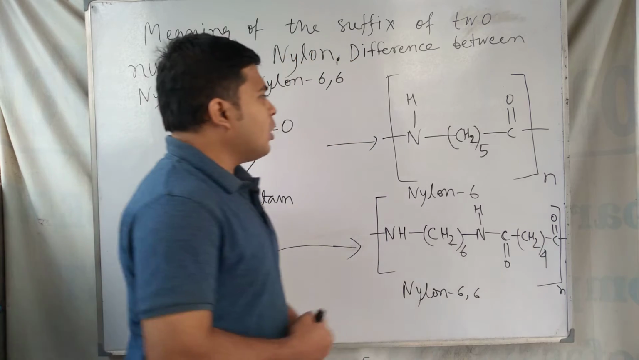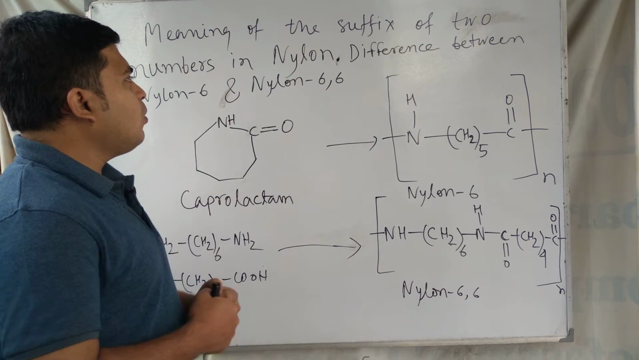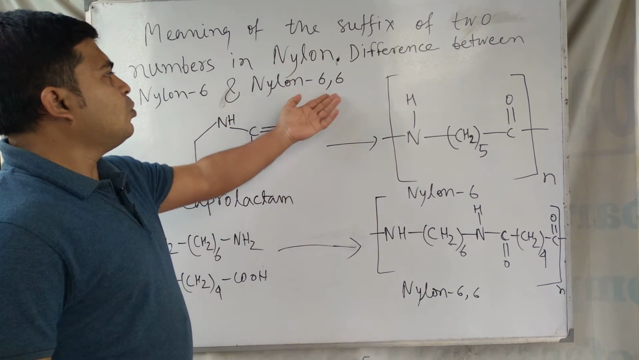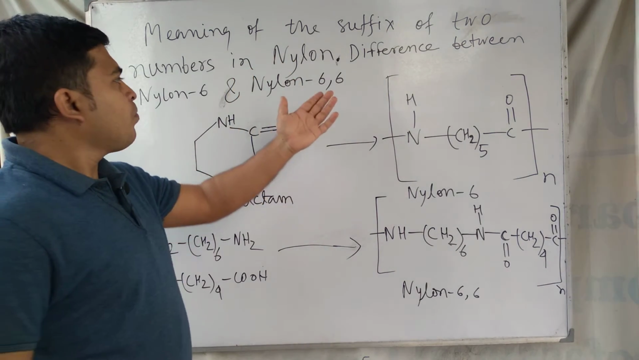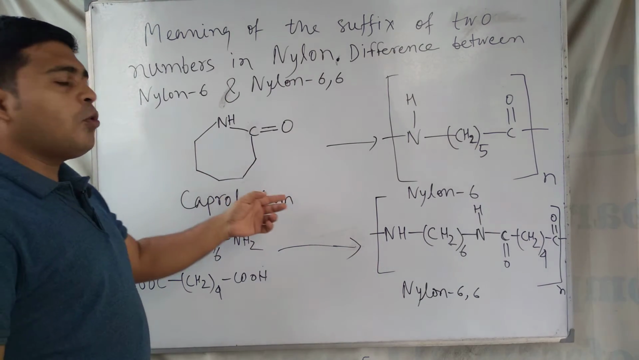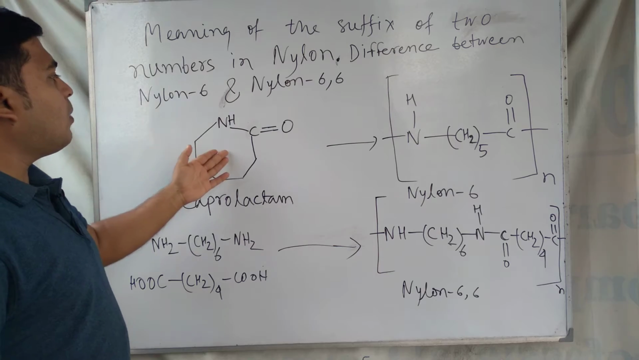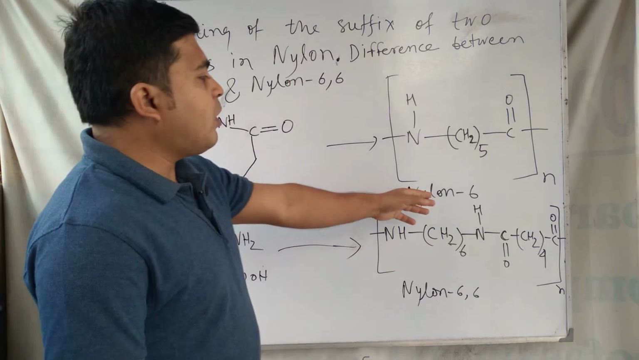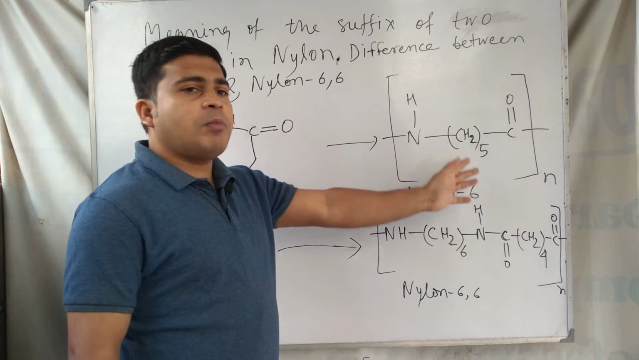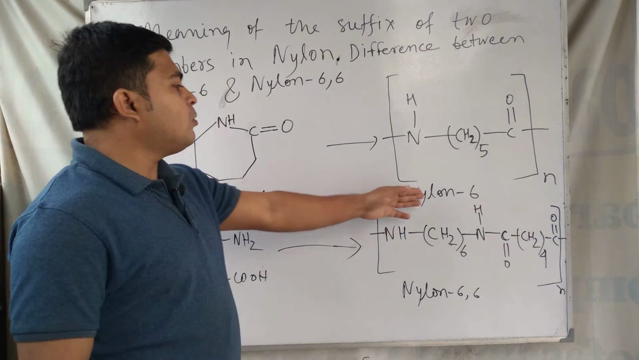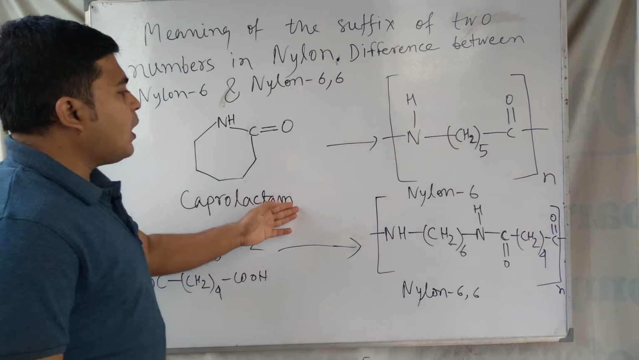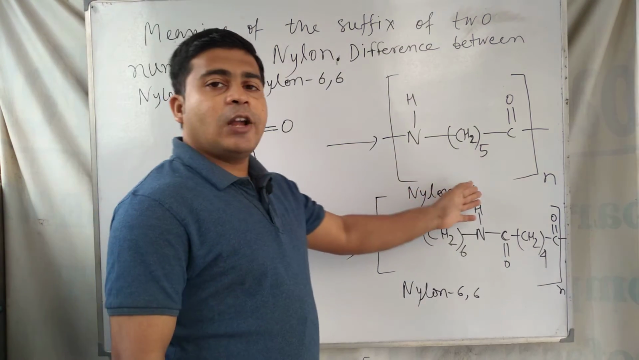So look at the differences between nylon 66 and nylon 6, why these suffixes are used, and the meaning of these suffixes. Nylon 6 is formed from caprolactam. This is the monomer of this synthetic polymer nylon 6. It is a polyamide. So nylon 6 is formed from the monomer caprolactam.